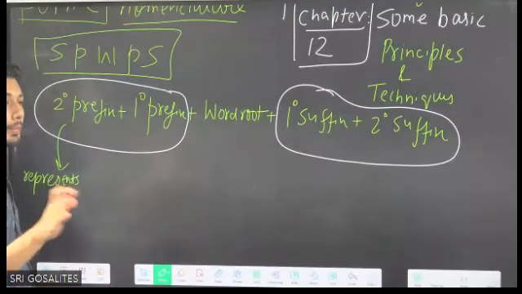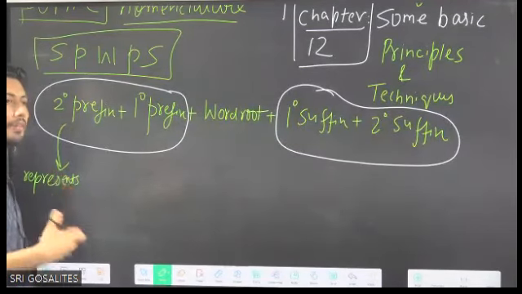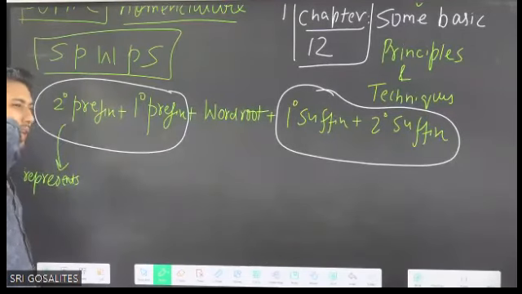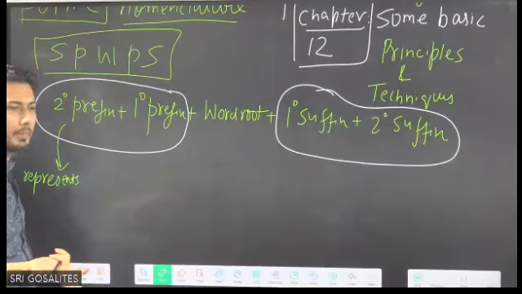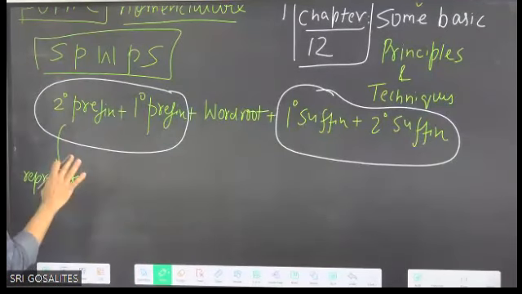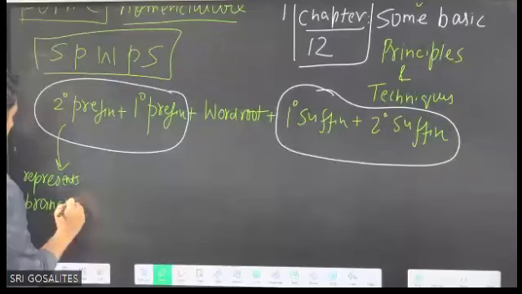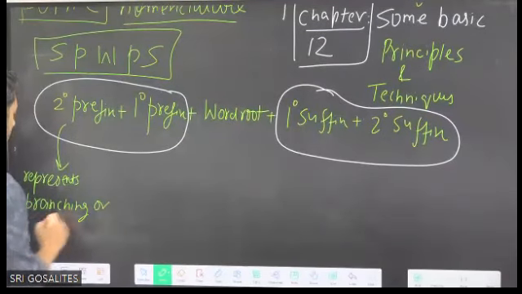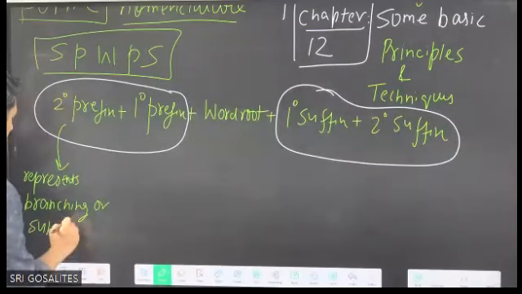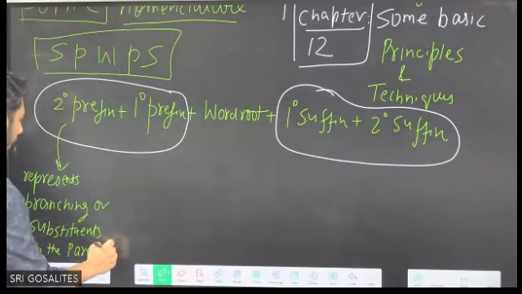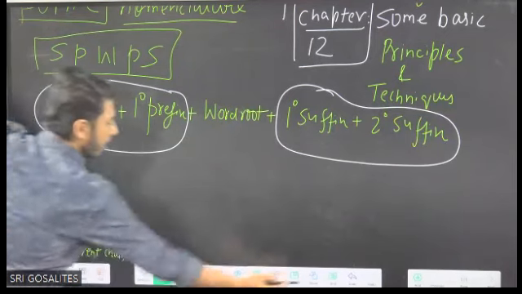First part, remember, is the theoretical part that we should do. Then with examples, you will be able to understand the written theoretical part. So no need to get worried or confused, because we are going to do examples. But focus on learning the theoretical points. So secondary prefix represents branching or substituents in the parent chain, because we have to select the parent chain. How to select? That part will be in the example.